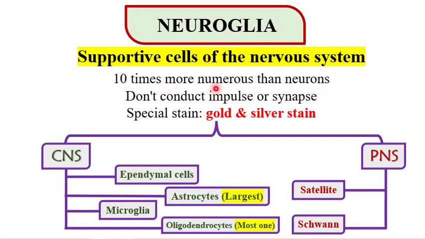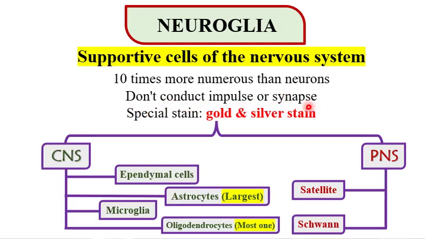Neuroglia are not nerve cells, so they don't conduct impulses or synapse.